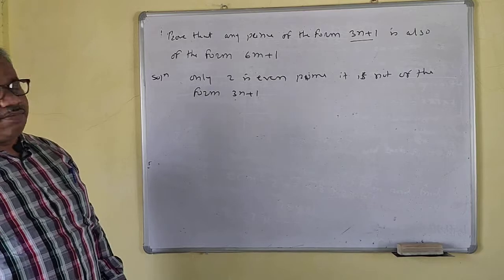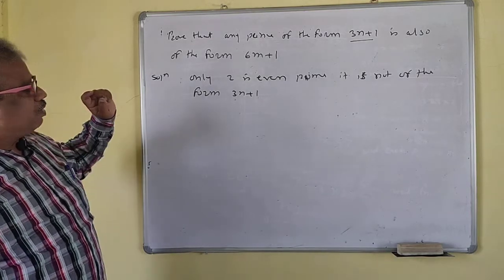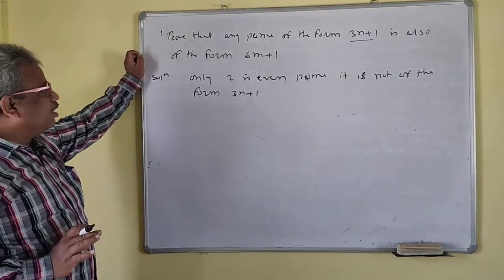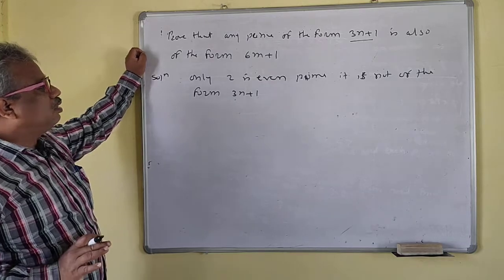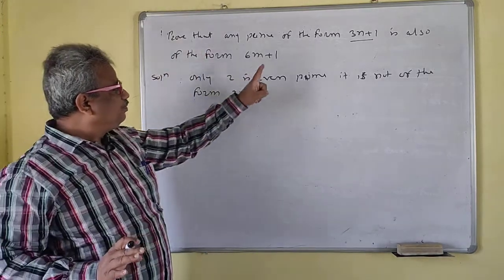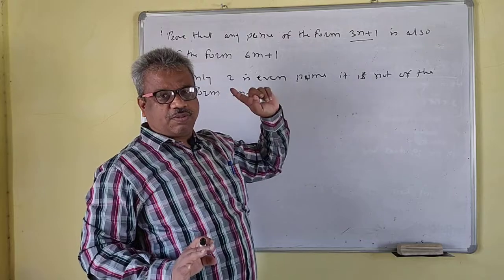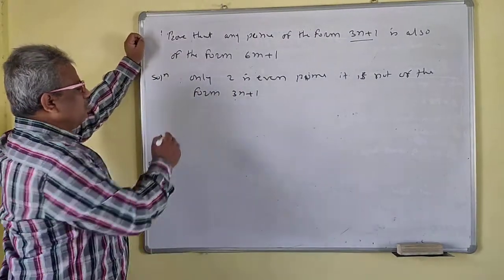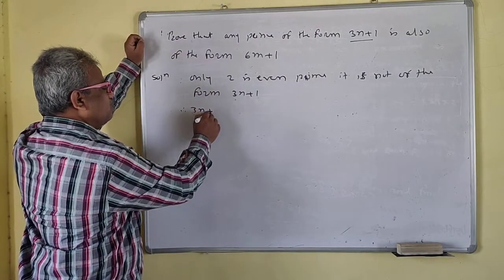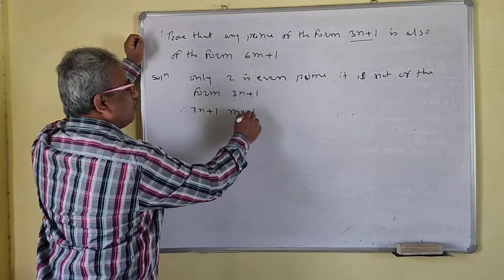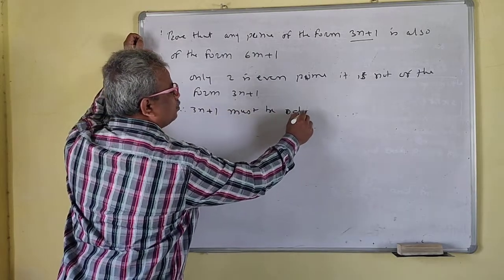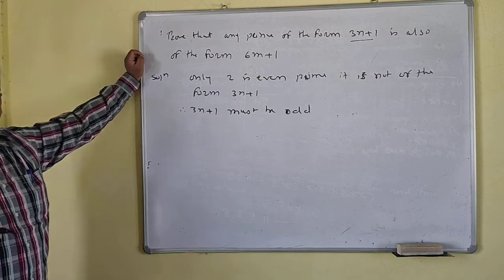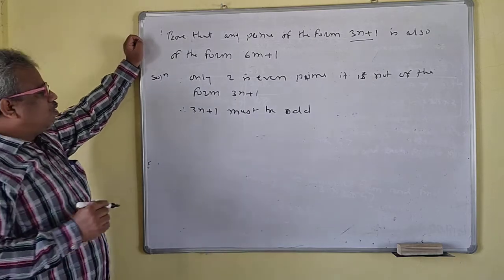No other even number is prime. So that means 2 is not of the form 3n plus 1. Therefore 3n plus 1 must be odd.